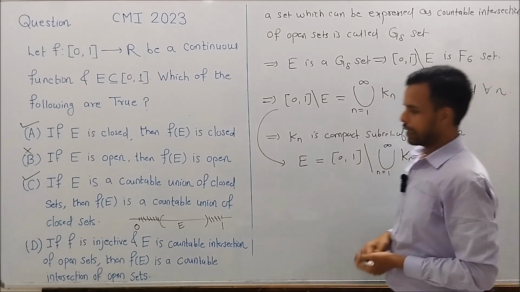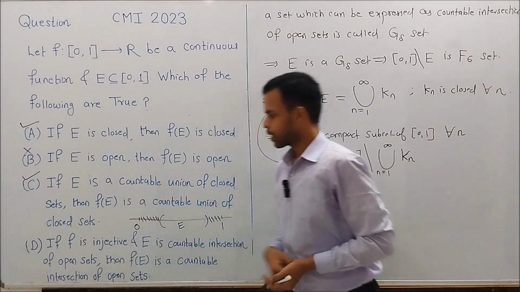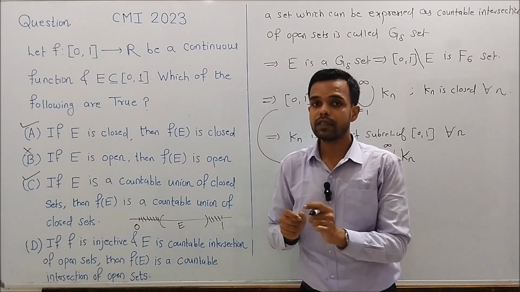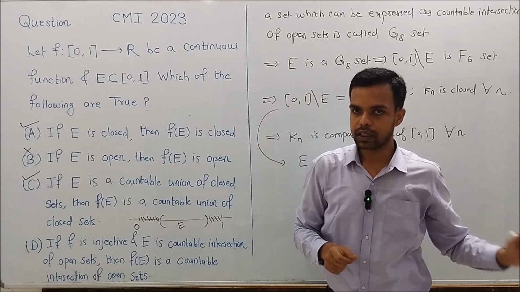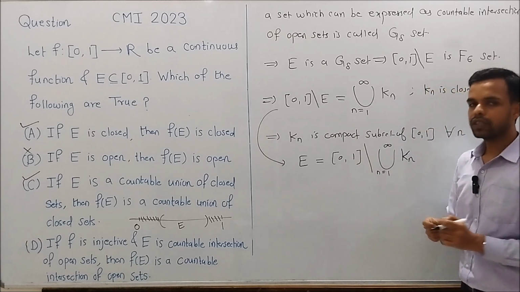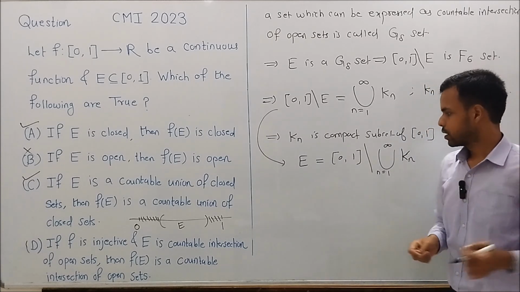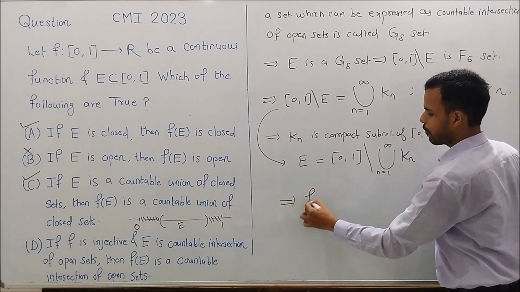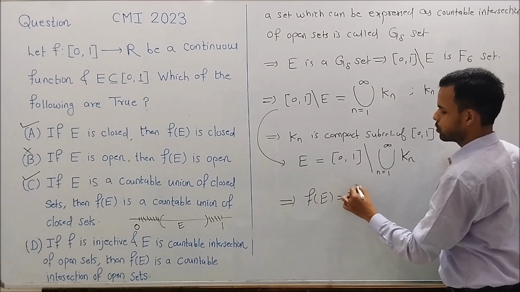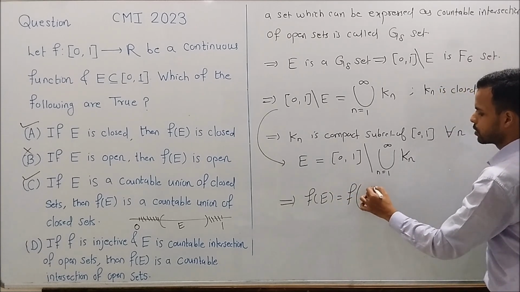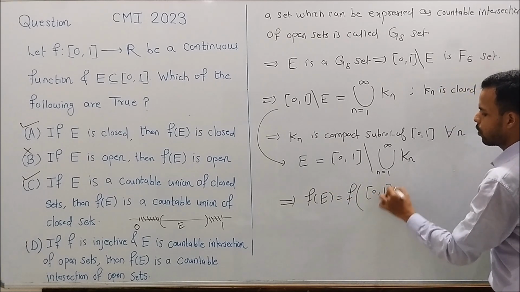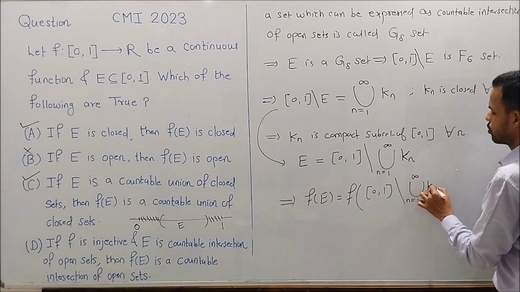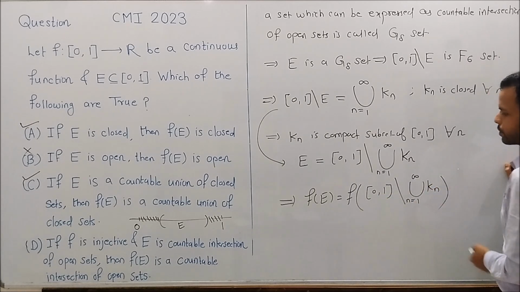Now we will use the injectivity of F. As F is an injective function, F is bijective onto its range. From here, operating F on both sides, we get F of E equals F of this whole term, that is the closed complement of this union in closed interval 0, 1.